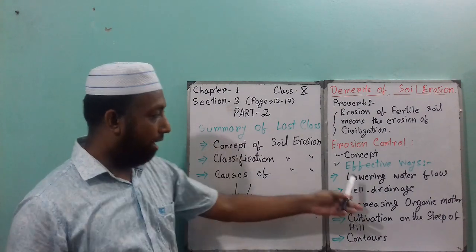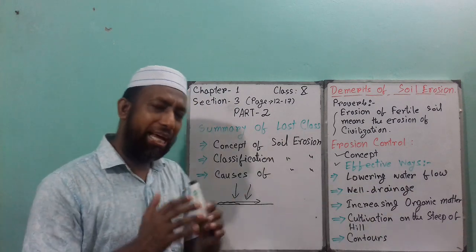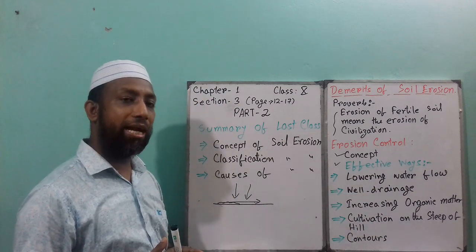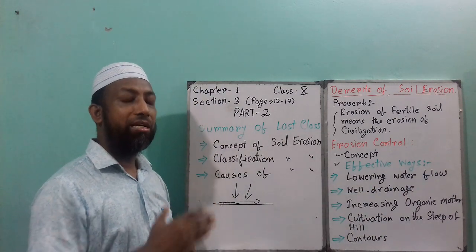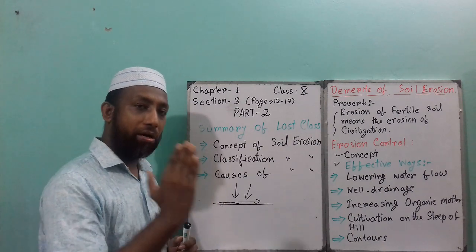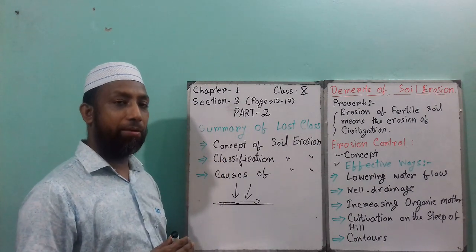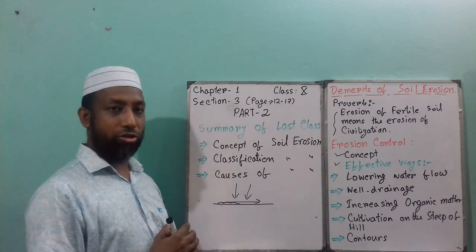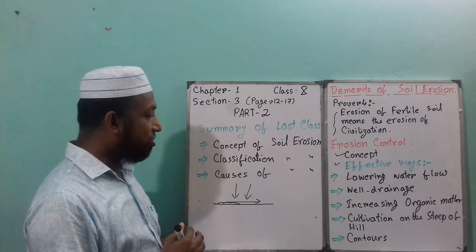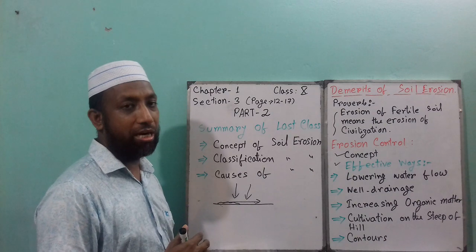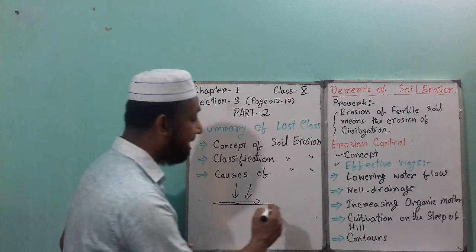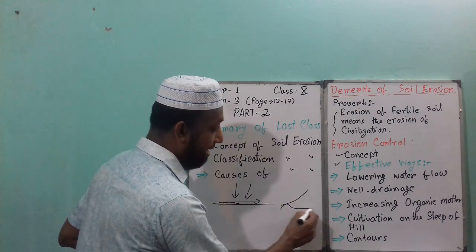Next, on lowering water flow, we know that last class we talked about channel erosion, rill erosion, then sheet erosion. That means when channel erosion occurred, the rill erosion occurred. The rill erosion looks like a hand rill. It's like here, like this.